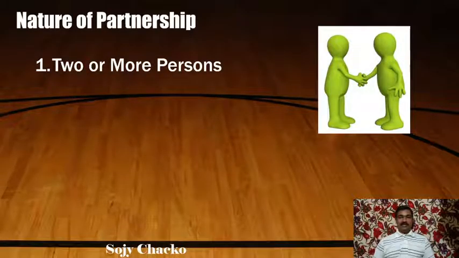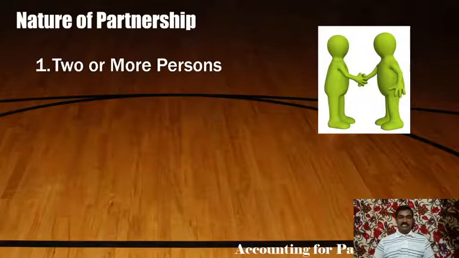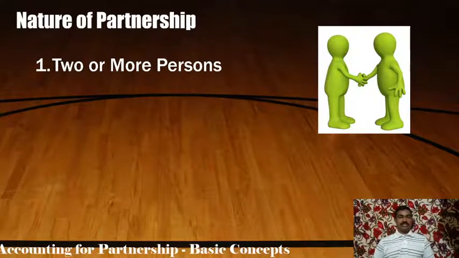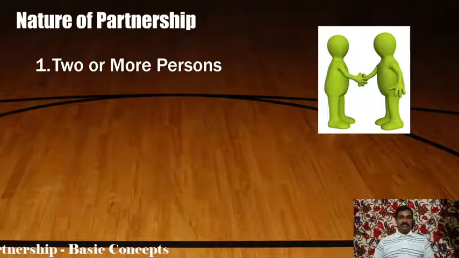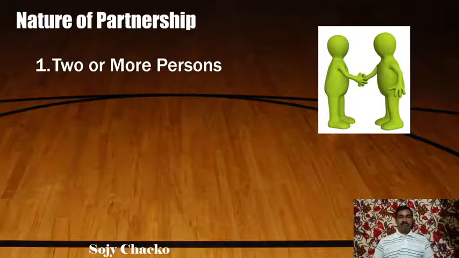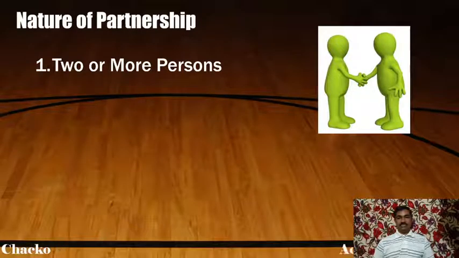Okay, then for creating a relation, there must be at least two persons. No, one single person cannot create any relation with himself. There must be at least two persons. So the minimum number of members in a partnership firm is two.